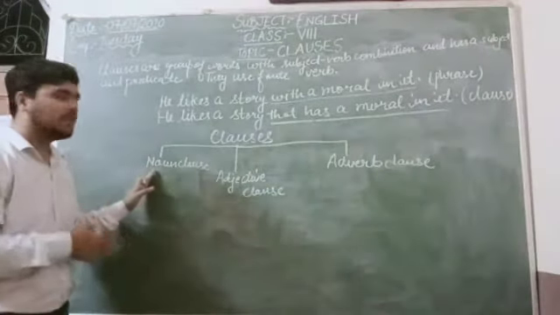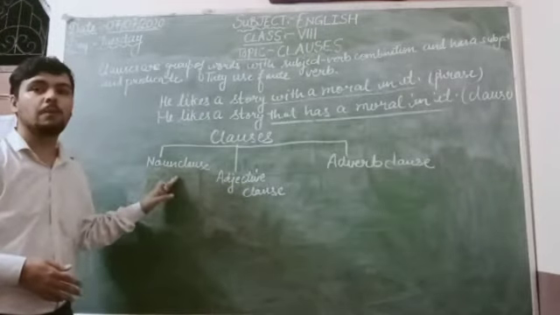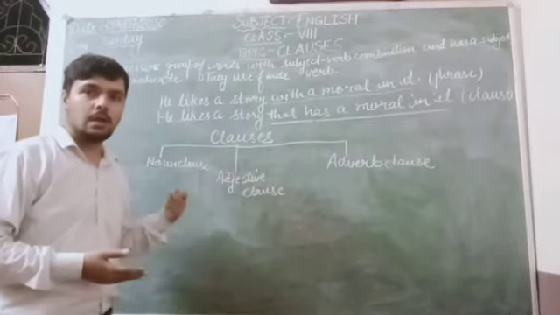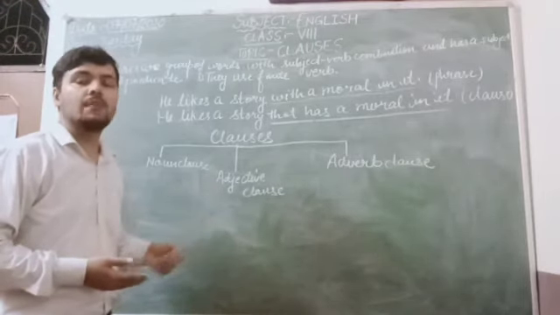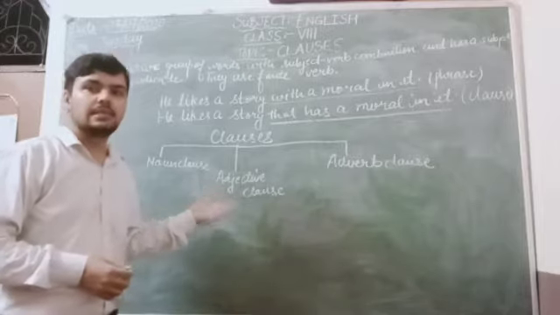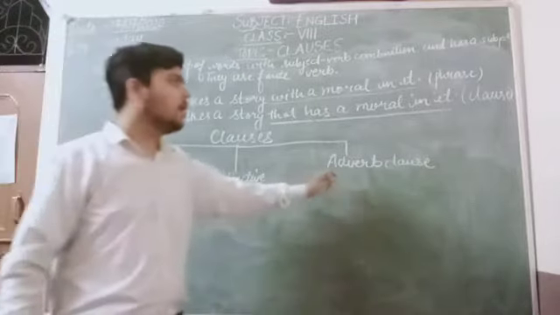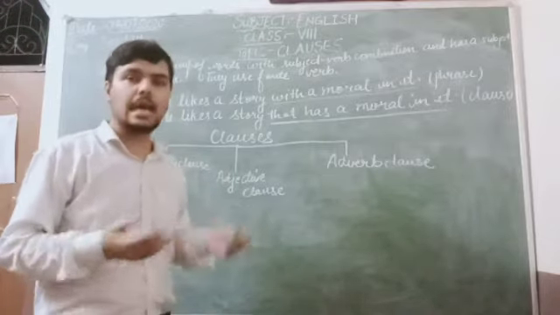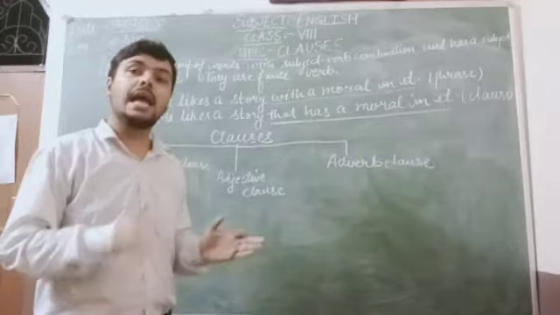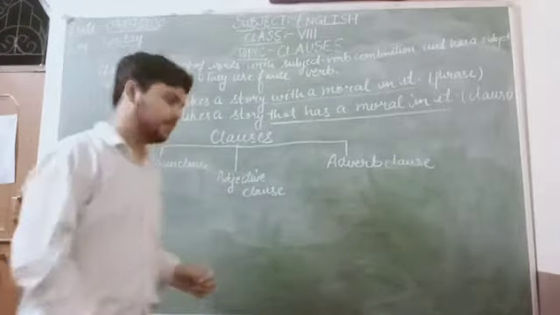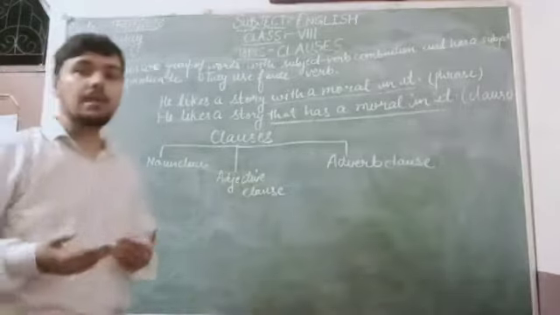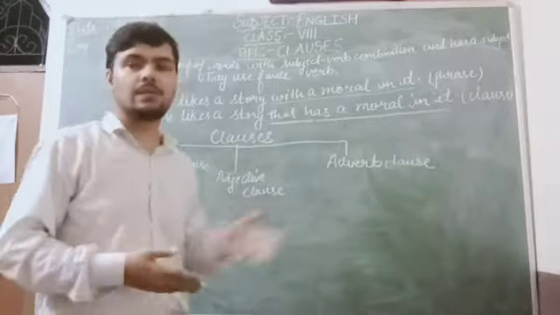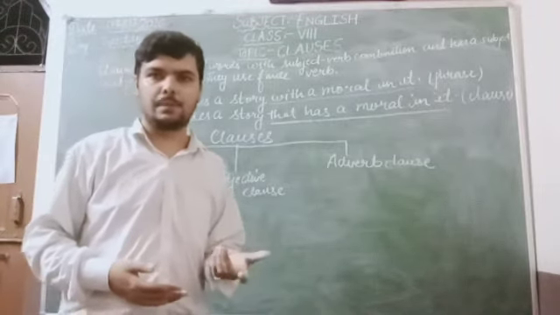As the name suggests, a noun clause performs the function of a noun. An adjective clause performs the function of an adjective and qualifies the noun or pronoun in the sentence. An adverb clause modifies a verb, an adjective, or another adverb in the sentence. Now I will help you understand the three types of clauses with the help of some examples.